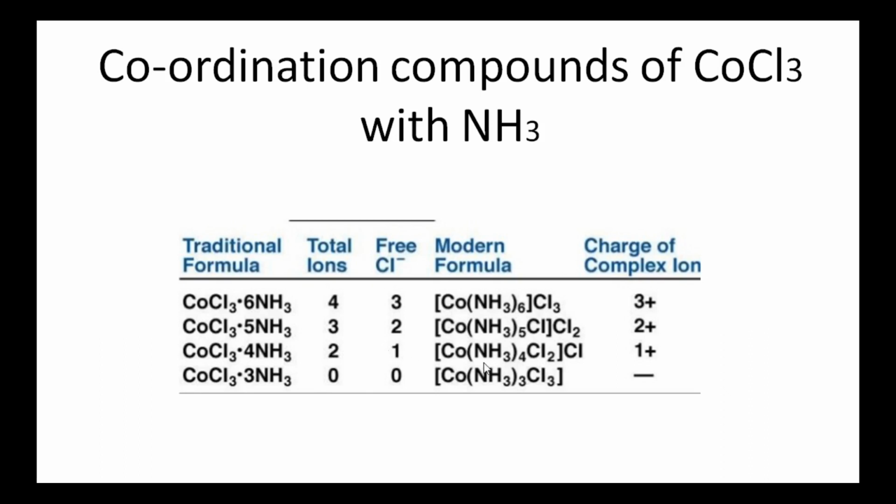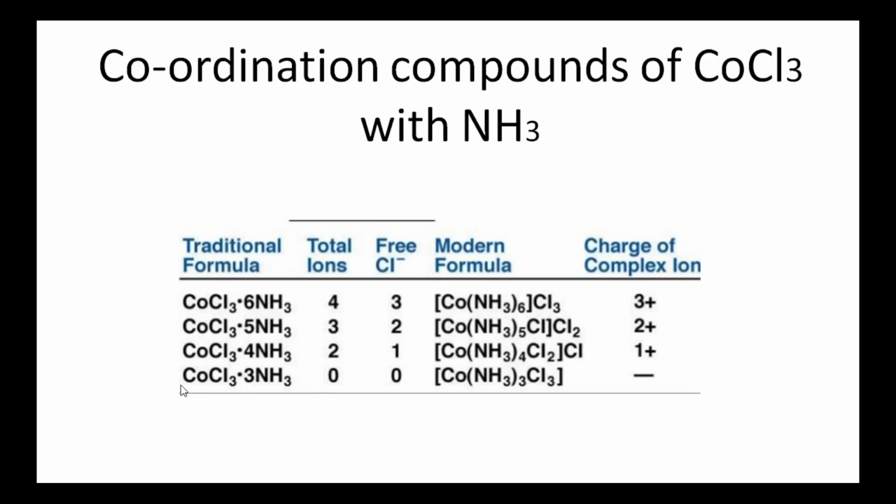Since here only 4 ammonia molecules are there, to satisfy the 6 secondary valency, 2 chlorine atoms go inside the coordination sphere. So outside there is only one chloride ion, so only one chloride ion is ionized. The charge on the complex is 1 plus.